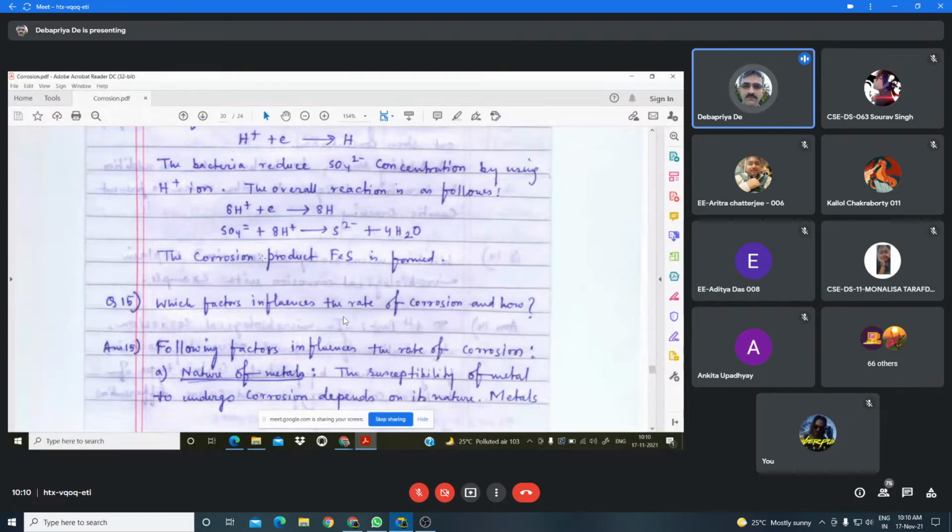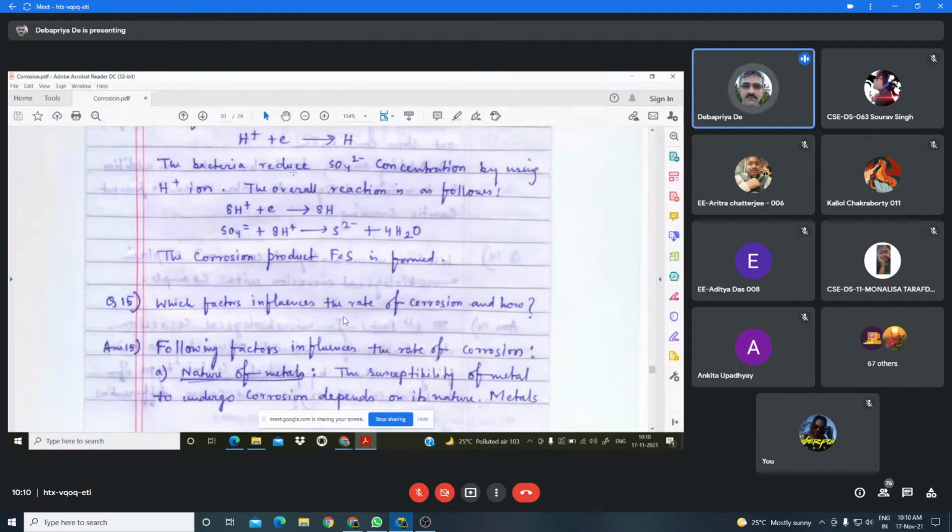In the anodic region, the iron undergoes oxidation reaction to form Fe2+ plus 2 electrons. And the electron generated in the anodic region will move to the cathodic region, where the H+ ion will consume that electron to form hydrogen.